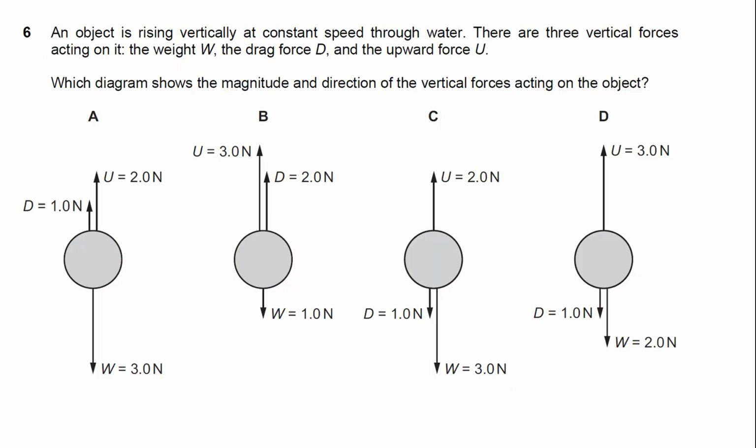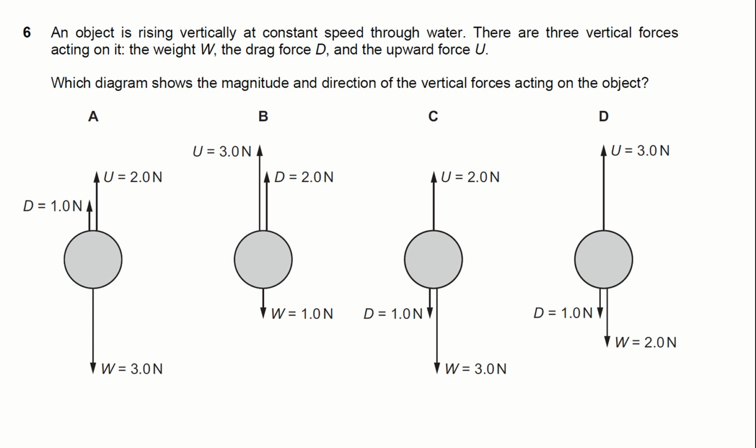Moving to the second question. Again, this is an IGCSE 2023 paper multiple choice question. An object is rising vertically, so the direction in which it is moving is vertically upwards, at a constant speed through water. There are three vertical forces acting on it: the weight represented by W, the drag force D, and the upward force U. Which diagram shows the magnitude and direction of the vertical forces acting on the object?